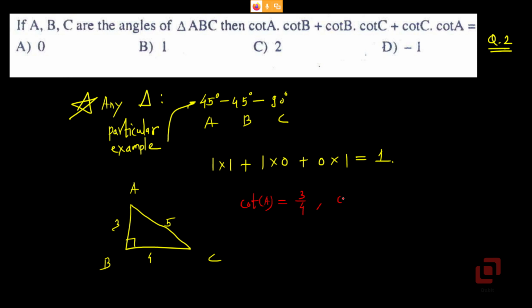Cot of B, 90, so cot B is 0, and cot of C must be 4 by 3. So again, only two terms will come into picture, cot A into cot C. Because A and C are reciprocals of each other, it will be 1. And because B is the right angle, this will be 0 and this will also be 0. So 1 is the right answer, that is option B.